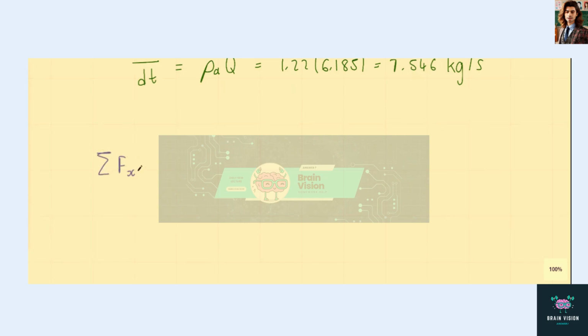Now, if we apply the equations that we know, we get that the sum of all the horizontal forces in the x direction is equal to the mass flow rate, dm/dt, times the x component of the speed of the air at B, minus the x component of the speed of the air at A, which is in front of the fan.